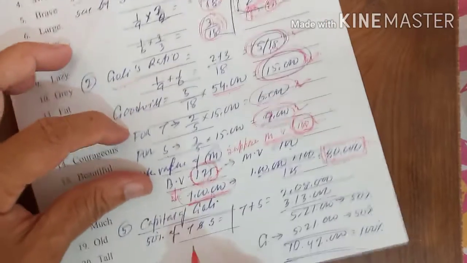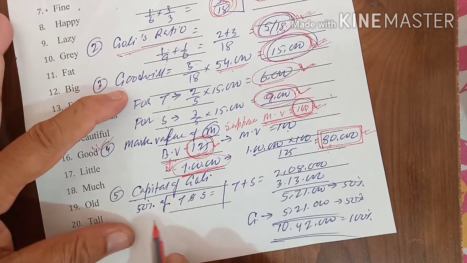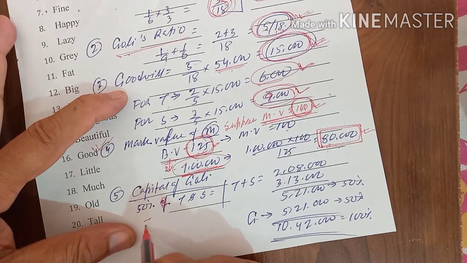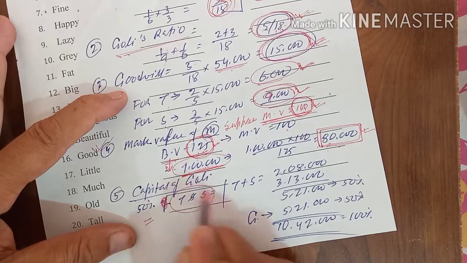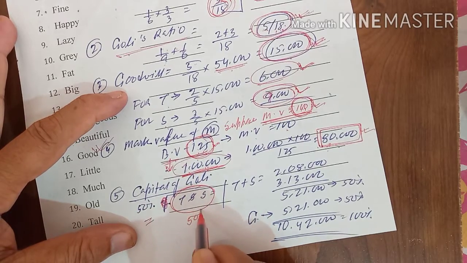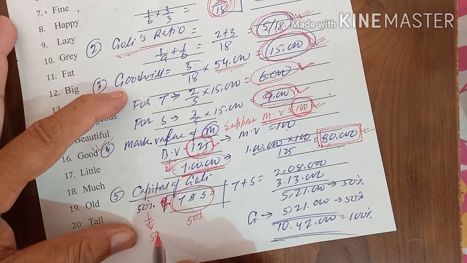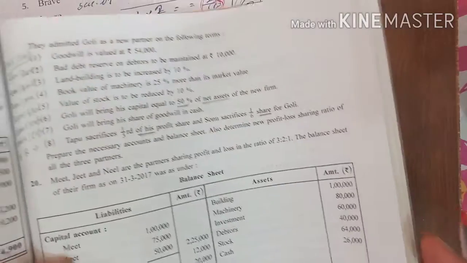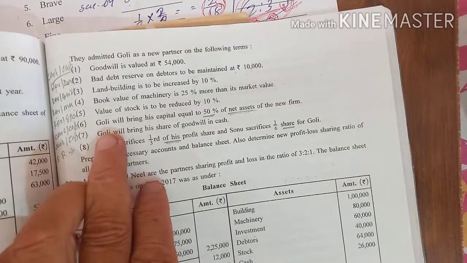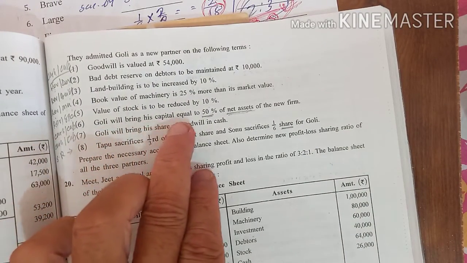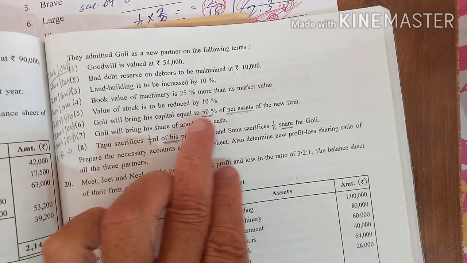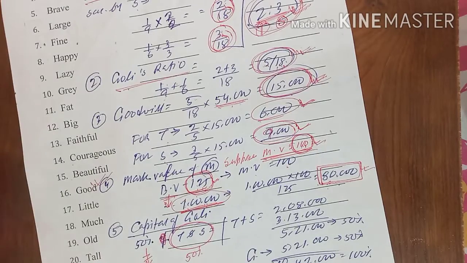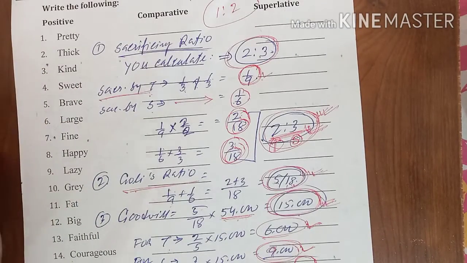Now the capital for G is given. T and S together should be 50% and the remaining 50% is for G. This is the meaning of it, and this is where most students make mistakes. It is given that G will bring his capital equal to 50% of the net assets. That means however much the net assets are, that much amount G will bring.